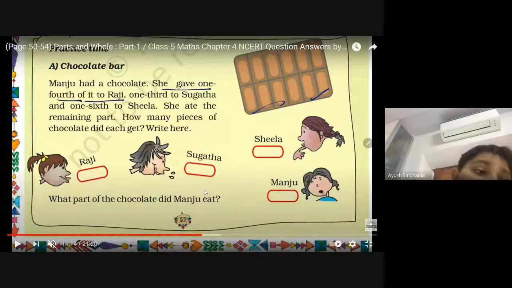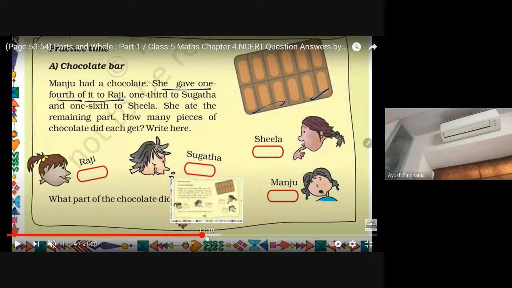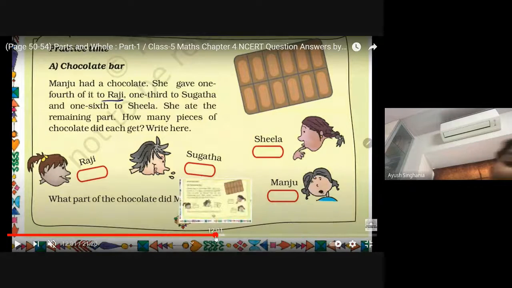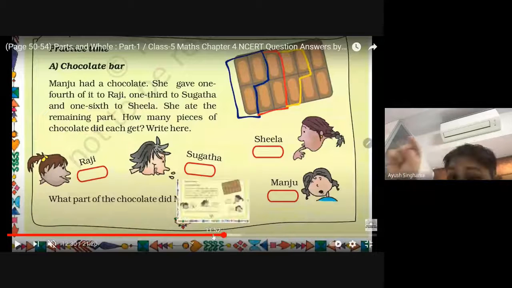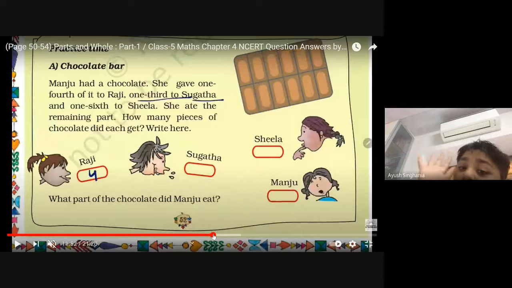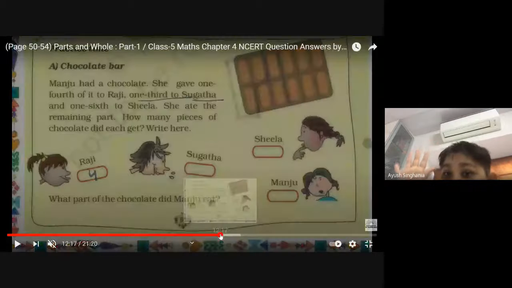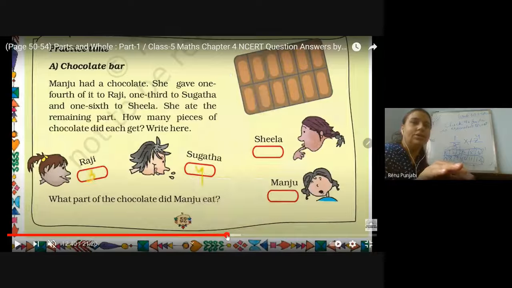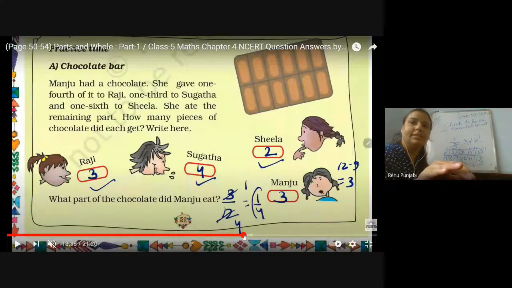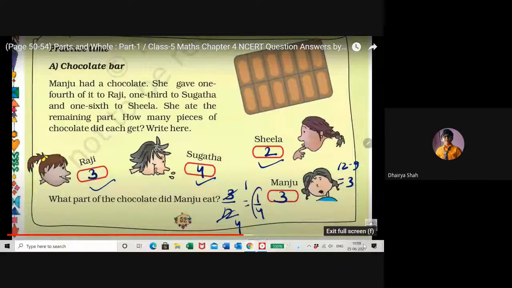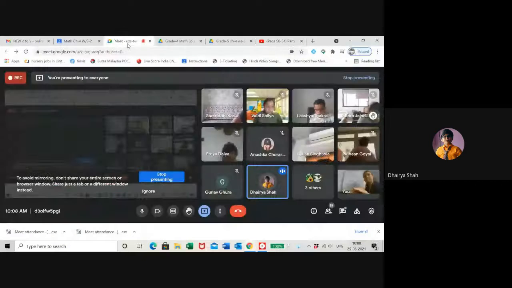Then Sheila got 1/6. So there was only 6 left. So she gave only 1 piece to Sheila, and Manju got 5 pieces. So this you understood, right? But here, ma'am, Sugata got 2 pieces only.